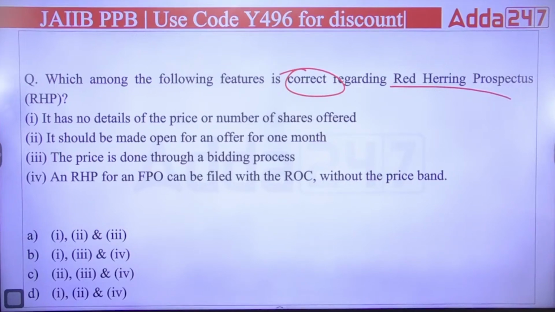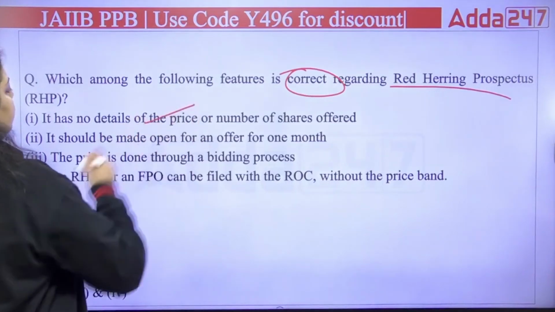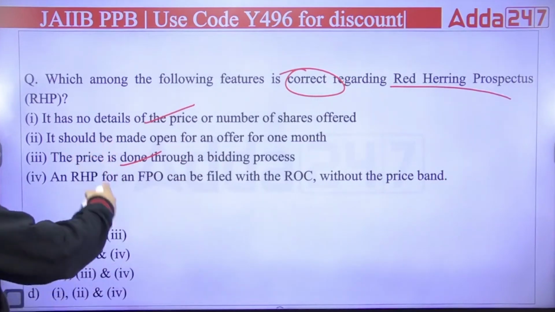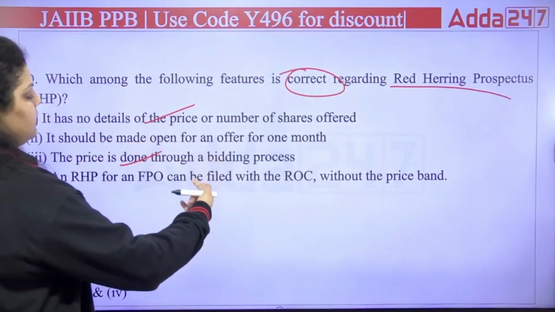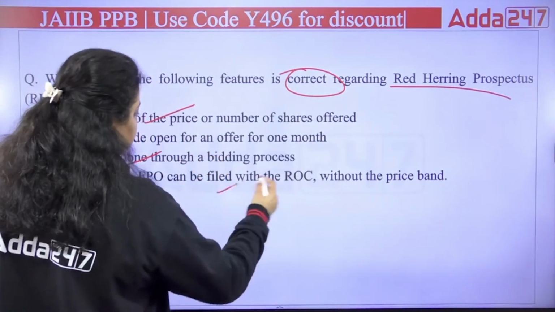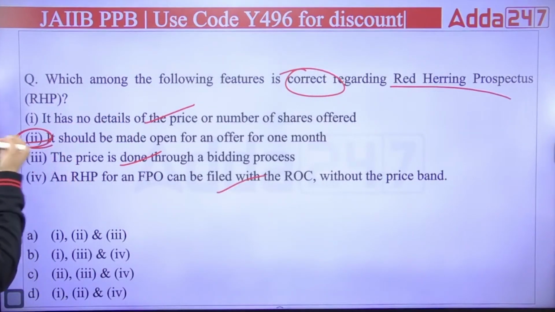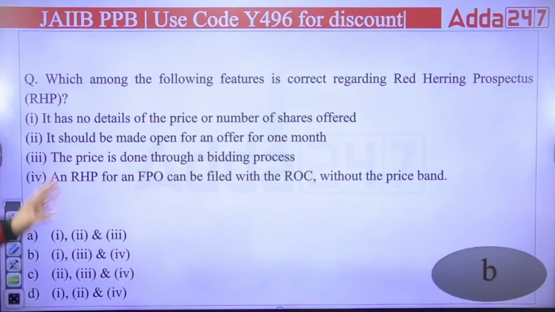Which of the following is correct? Okay. So it has no details about the price or number. This is true. The price is done through a bidding process. This is also true. An RHP for a follow-on public offer can be filed with the ROC without the price band, but not the 1 month it will be open for. So first, third, and fourth are correct, and the option will be B. Very good. The second one is the only wrong one. The rest, the 3, are correct. So the right answer is B.